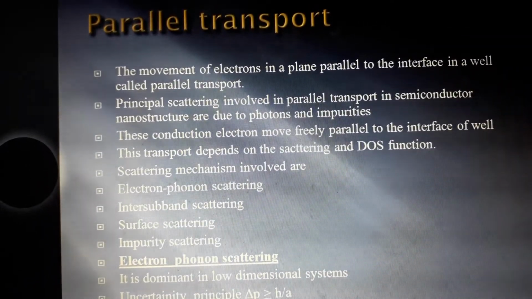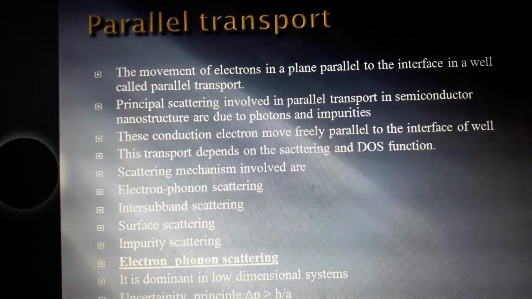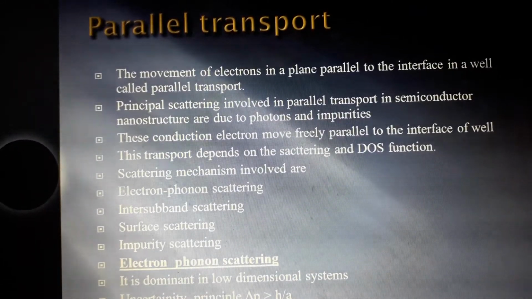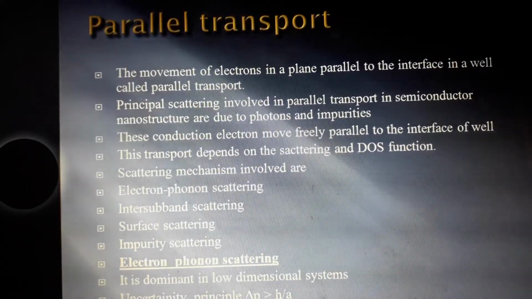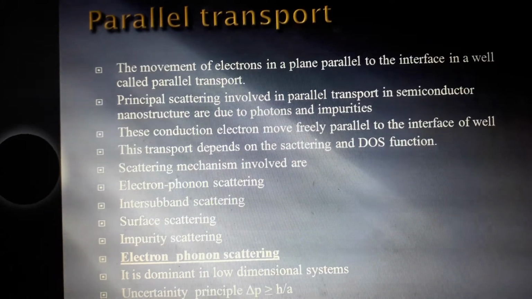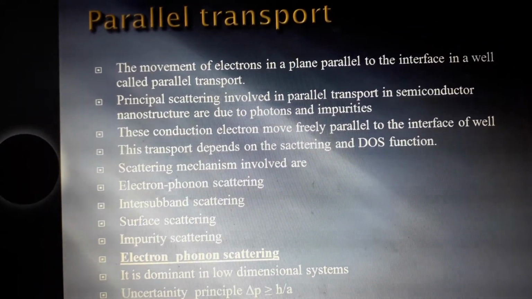The mobility of the electrons is very high if the motion takes place in a dopant-free semiconductor. Then the scattering mechanisms involved in the parallel transport are electron phonon scattering, inter-subband scattering, surface scattering and impurity scattering. The first one is electron phonon scattering.